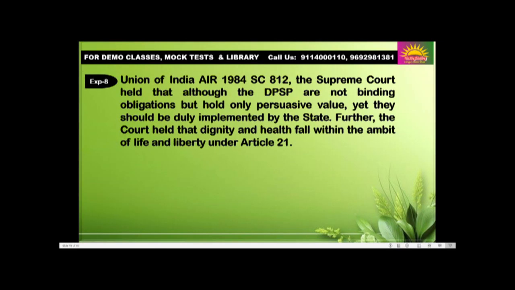In the case against the Union of India, AIR 1984 SC 812, the Supreme Court held that although the DPSP are not binding obligations but hold persuasive value, yet they should be duly implemented by the state. Further, the court held that dignity and health fall within the ambit of life and liberty under Article 21.